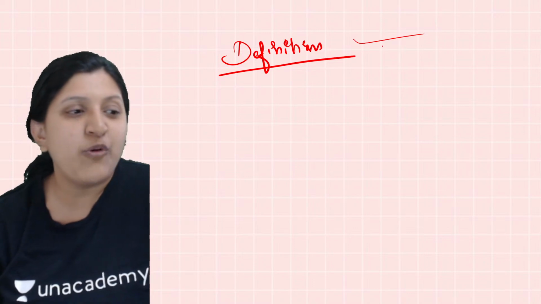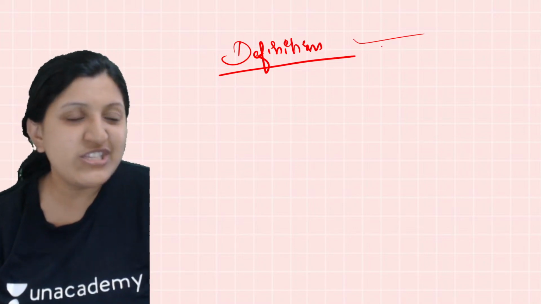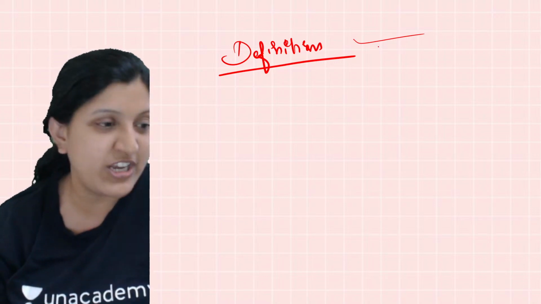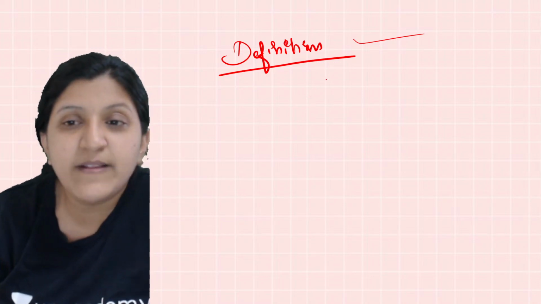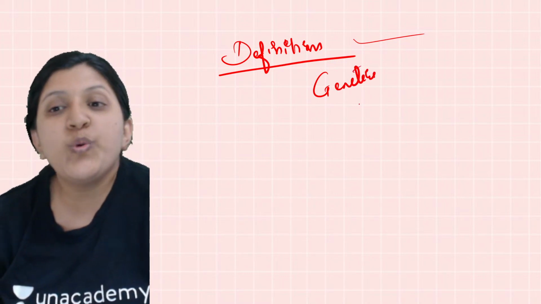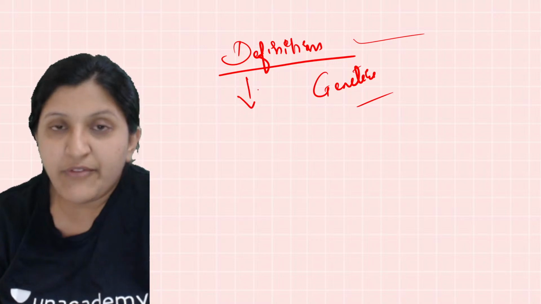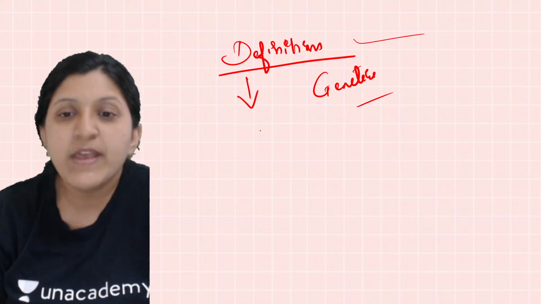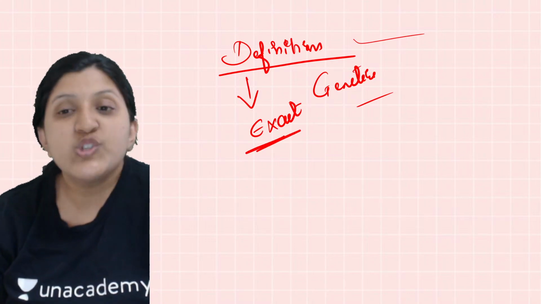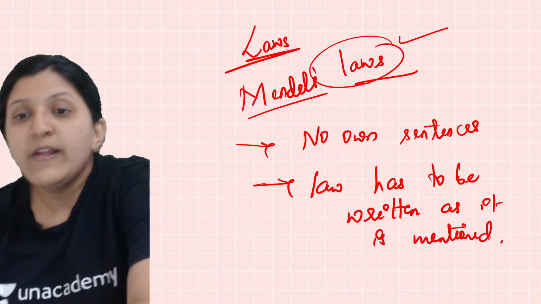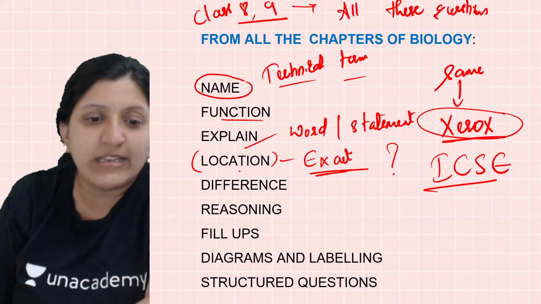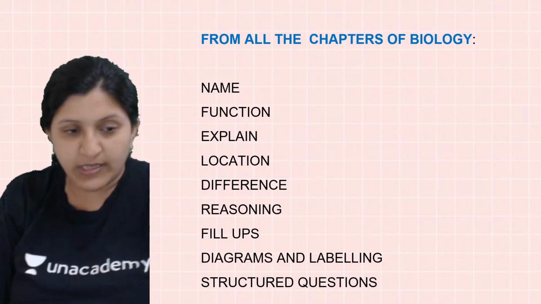Now most of the definitions, the words which I said, most of them are from genetics. From genetics a lot of definitions you can find, so write the definition as it is. Whatever you can write exactly, try to write the exact one. For location at least, exact location you need to mention there.